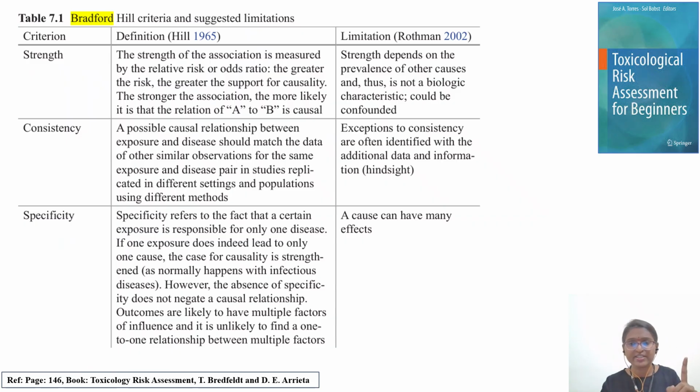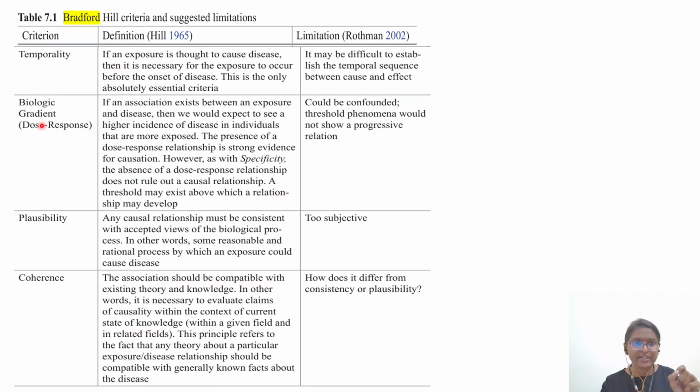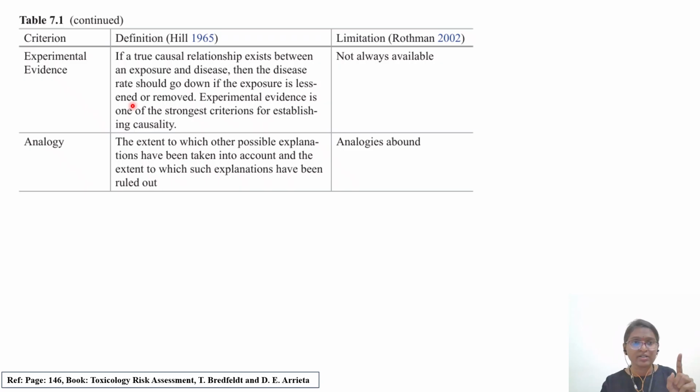Since we have already seen in the ABT brochure under risk characterization that particular point, under weight of evidence the Bradford Hill criteria will come. This textbook is also referred to by the ABT brochure. In it they have given how to define that evidence, which includes strength, consistency, specificity, okay, and temporality, biological gradient, that is dose response relationship, plausibility. We have seen in the decision tree plausibility, then coherence, experimental evidence and analogy. So these are around 9 points.